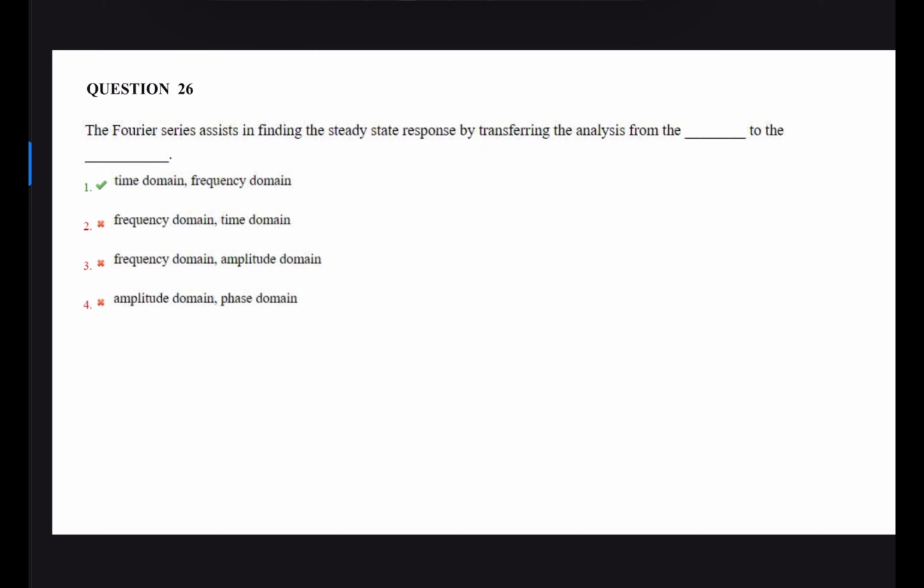Next question. Fourier series assists in finding the steady state response by transferring the analysis from time domain to frequency domain. The Fourier series and Fourier transform convert a signal from one domain to another, that is from time domain to frequency domain, whereas the inverse Fourier transform converts from frequency domain to time domain analysis. Correct option is 1.